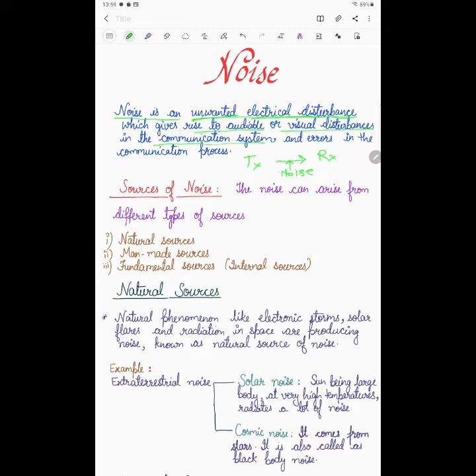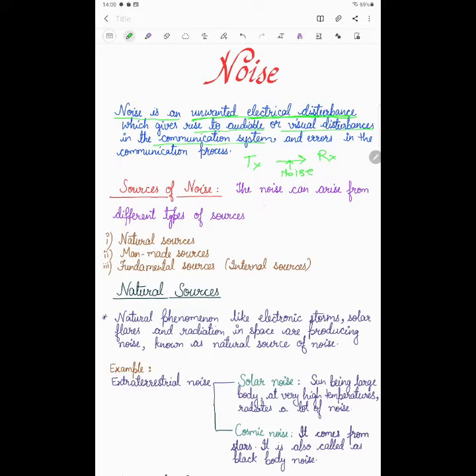When we talk about visual disturbance, when you see the TV through your set-top box, sometimes the environment creates a problem like very heavy rain or other things, and you are not getting any signal on your TV. That is actually visual disturbance on your TV. That is the type of problem which is created during the communication. So this is the definition of noise: noise means an unwanted electrical signal which creates a problem during the communication. It may be audible or visual disturbance.